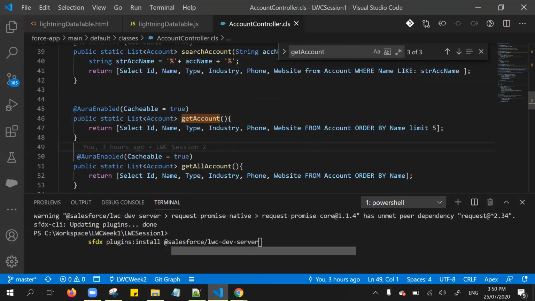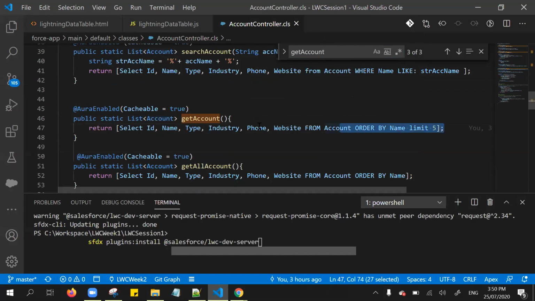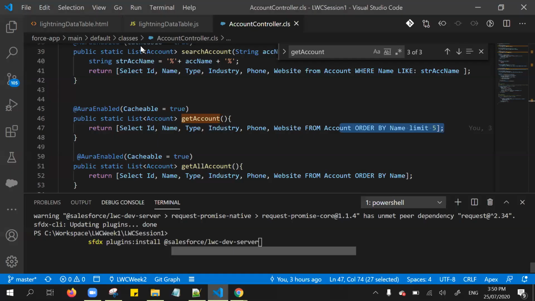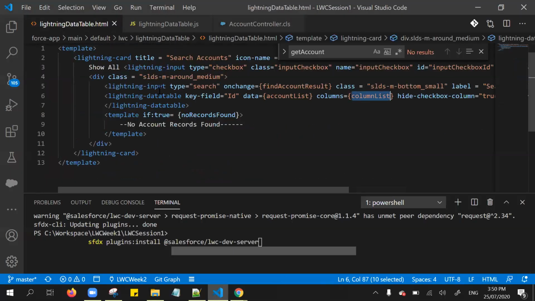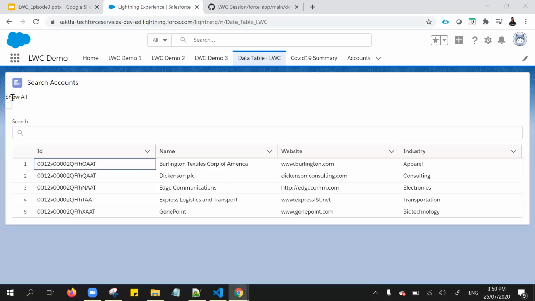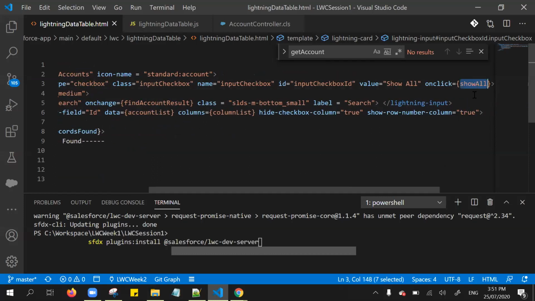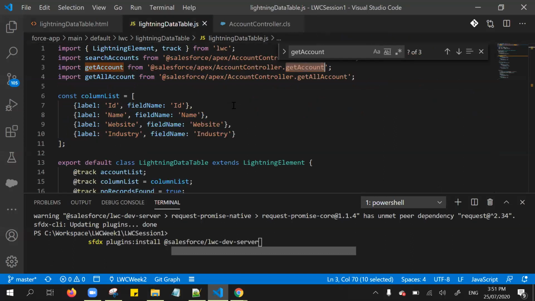If you noticed here in the account list, I'm returning a list of 5 accounts, right? So that's the reason why, initially, whenever it's getting loaded, the first 5 accounts get listed. Okay, and whenever clicking the show all from the UI, from the on click, I called the show all.